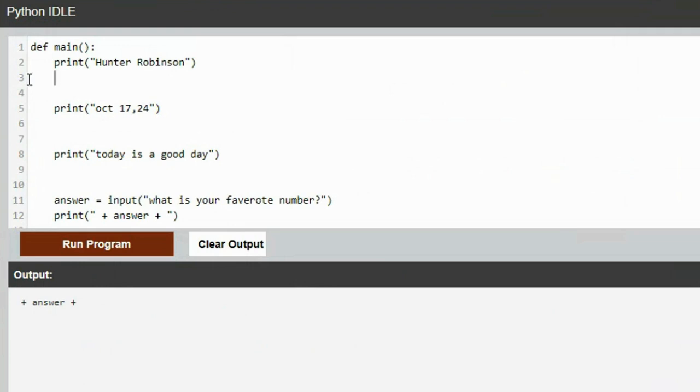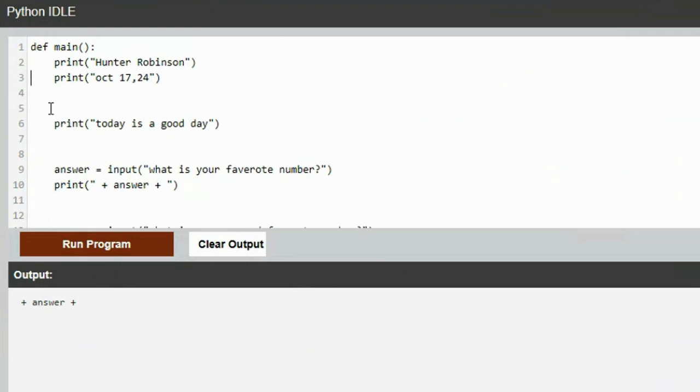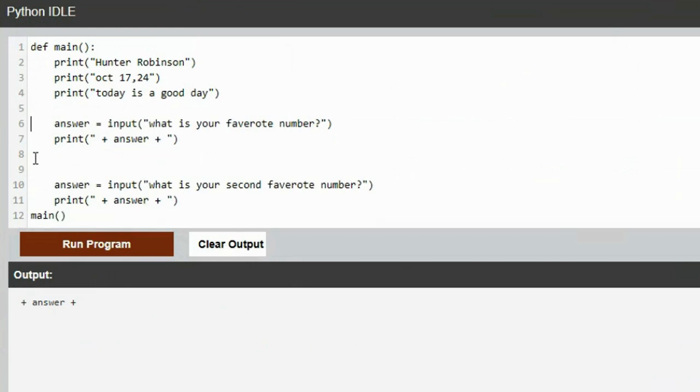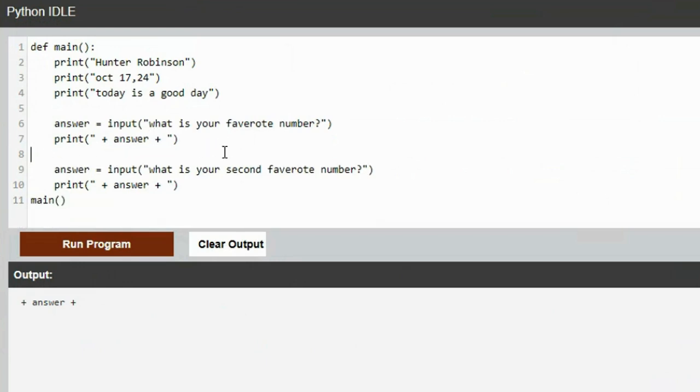So we can go here and delete some spaces. We can do it like this. Define main. Here's the main part of the function. And you can print your name and date. And, today is a good day, if that's not really the purpose of your program.